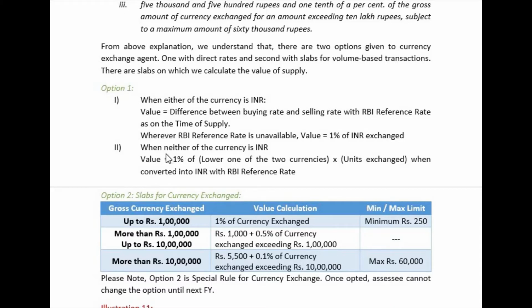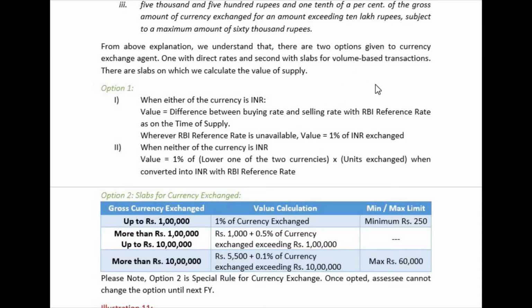And also where neither of the currency is Indian rupee. In such cases, where we are converting from one currency to some other currency and neither of the two is Indian rupee, the value will be 1% of the lower of the two currencies. Suppose we are converting dollar to pound.